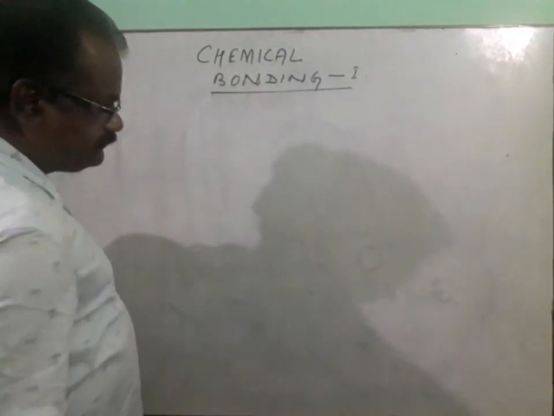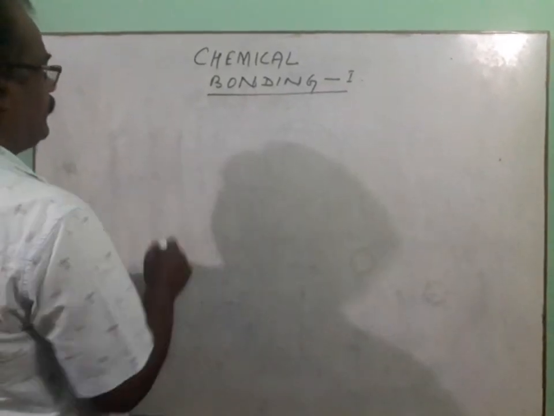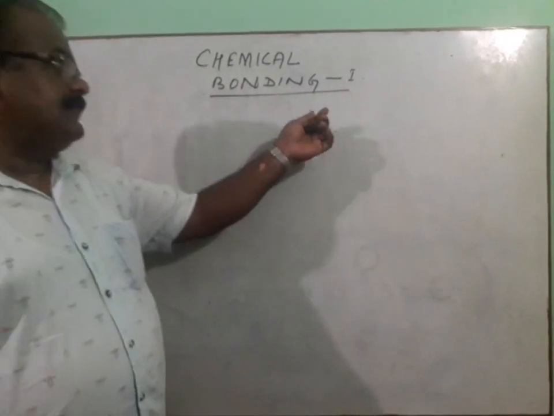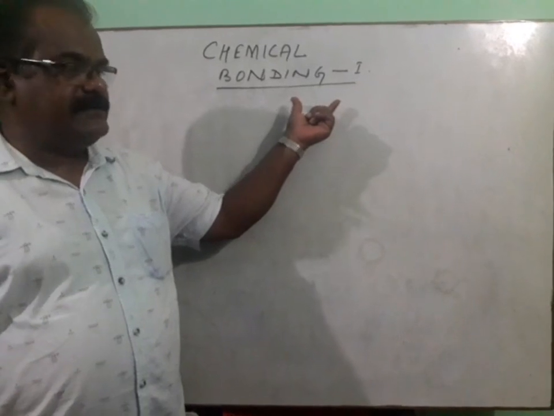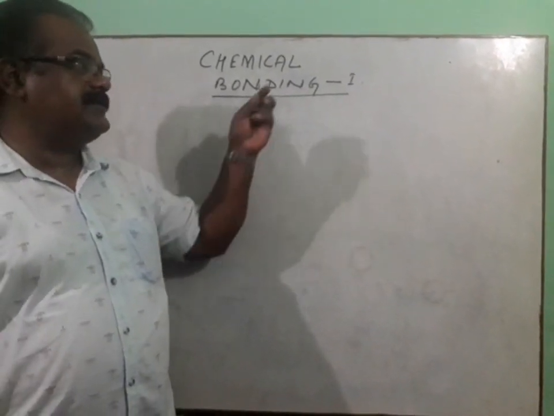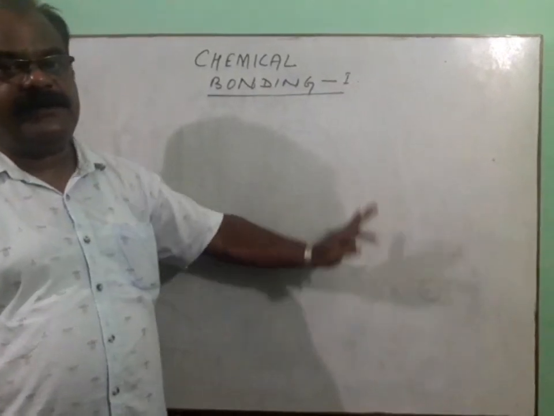Chemical bonding. First of all, we will say that in class 9, as far as the structure of atom is concerned, this is the second part of the structure of atom in class 9.